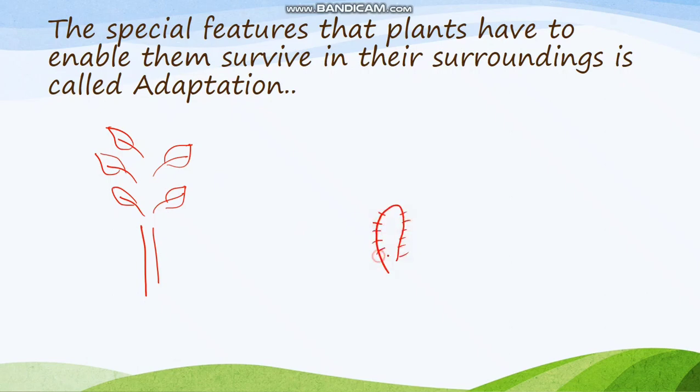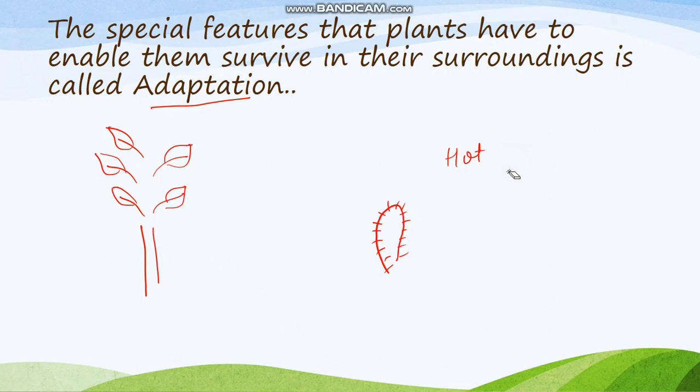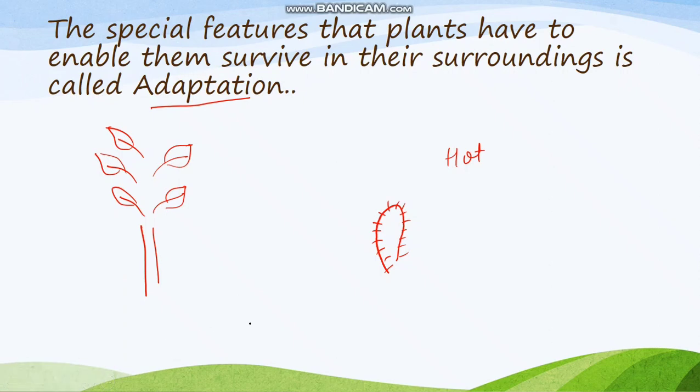So, what happened? This plant adapted itself so that it can survive in hot weather, or you can say hot conditions. This kind of change is known as adaptation done by the plants. All the special things which the plant does in order to survive in its surroundings is known as adaptation.